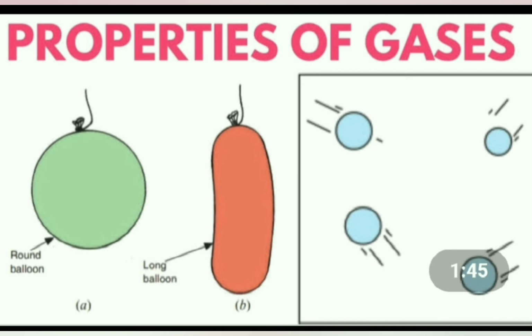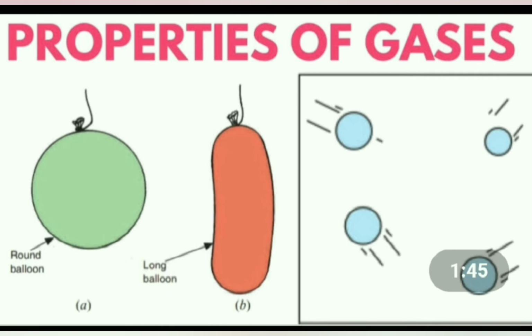Okay, if you fill the air in the balloon, it will take the shape of the balloon. If you put air in the tire, then it will take the shape of the tire only. So both liquid and gas do not have fixed shape and size, and they take the shape of the containers in which you put them.